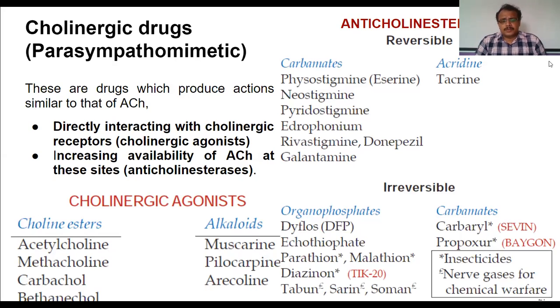So now we will see about these cholinergic agonists. As we have seen, parasympathomimetic drugs are of two different types. One directly acts on the receptors, and the other increases the availability of acetylcholine by preventing its hydrolysis.